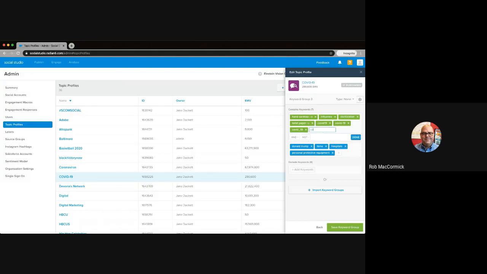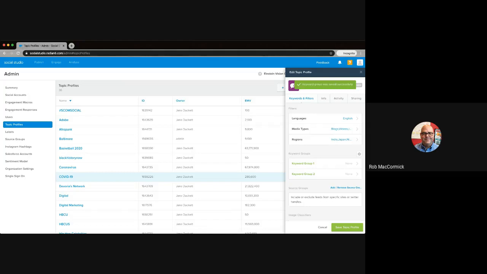Also think of other things that it's been called, right? So we know that it's been called coronavirus, that type of thing. And we make those kind of adjustments here. We're going to see that our conversations are going to come up quite a bit. But we're going to save this keyword group and save those changes.